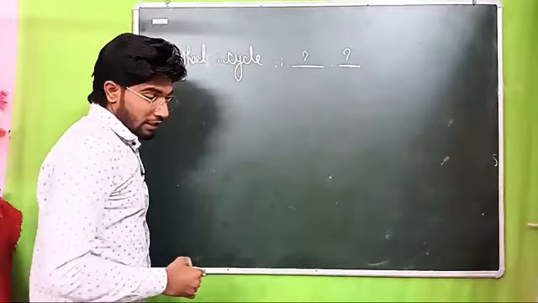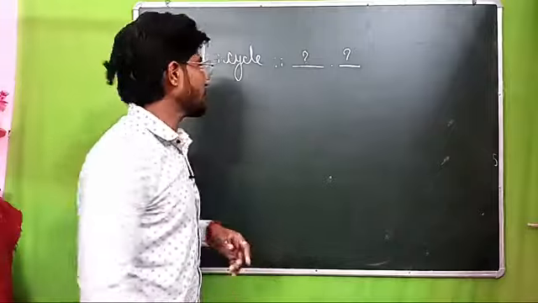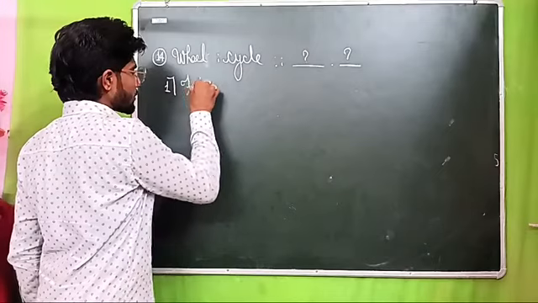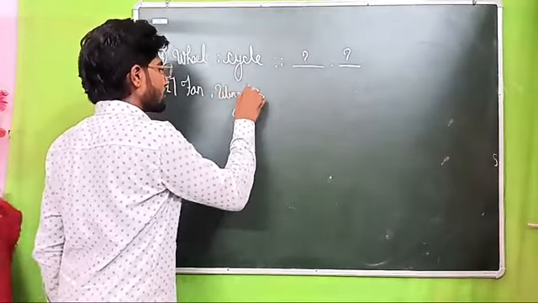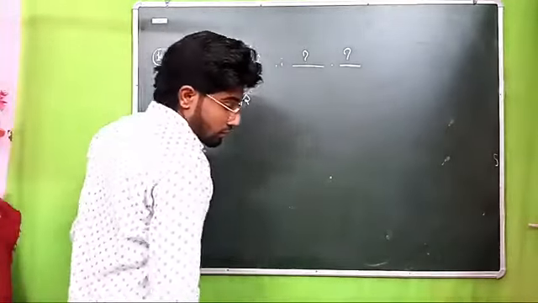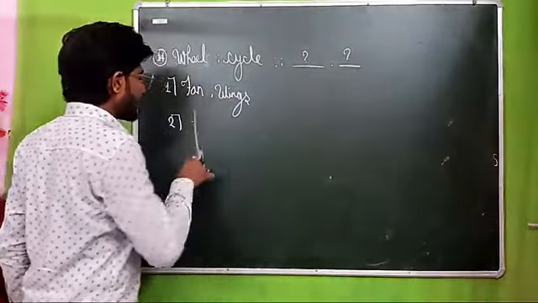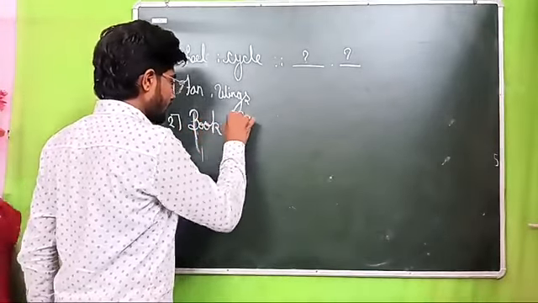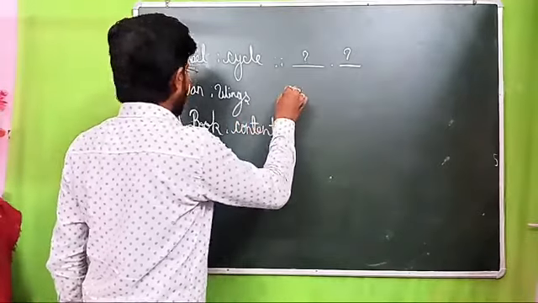Getting my point or not? Understand what options are given. Option number first: fan related to wings. Yes, the relation of fan with wings. Option number second, beta, what does it say? Book related to content. Got my point? Book related to content.